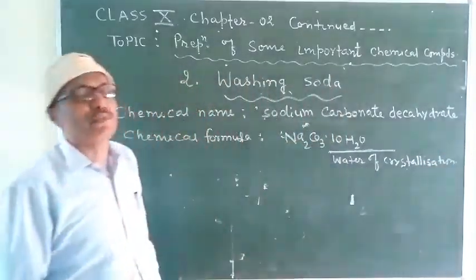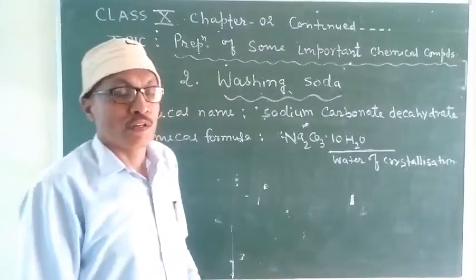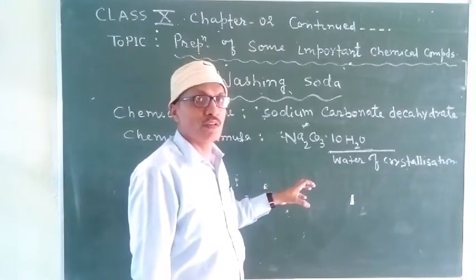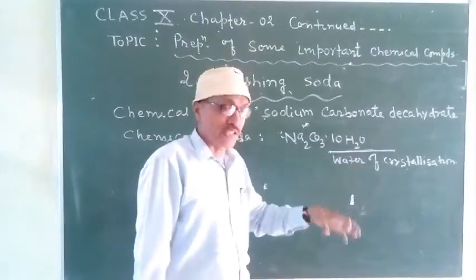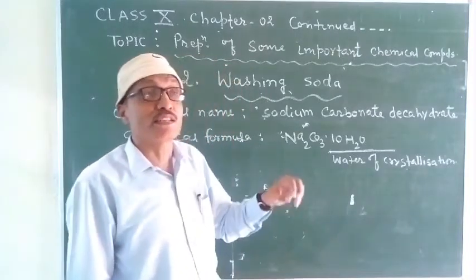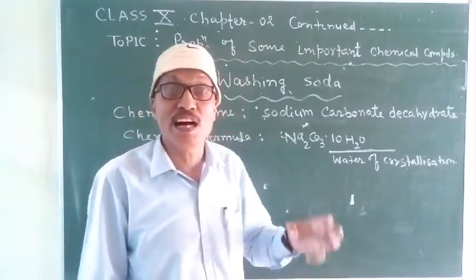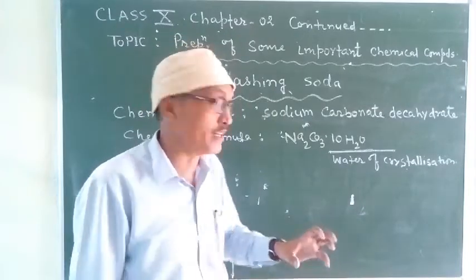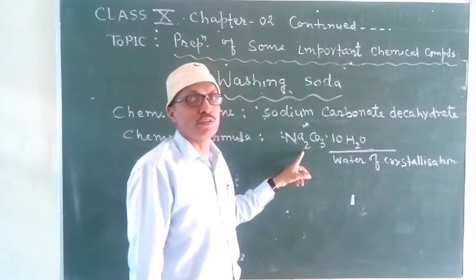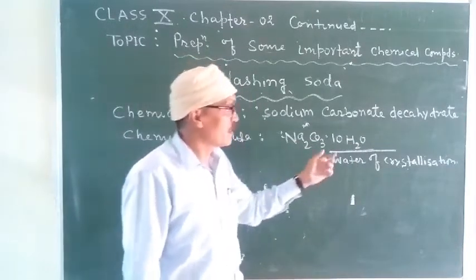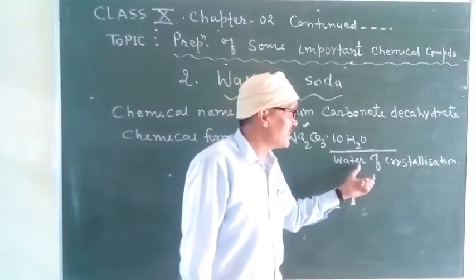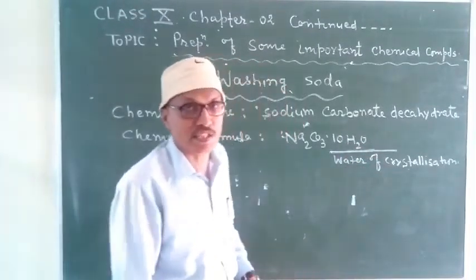And also keep in mind, students, if any chemical compound contains water molecules, then that compound is considered a hydrated compound. So washing soda is a hydrated compound because it contains 10 water molecules, which are read as its water of crystallization.